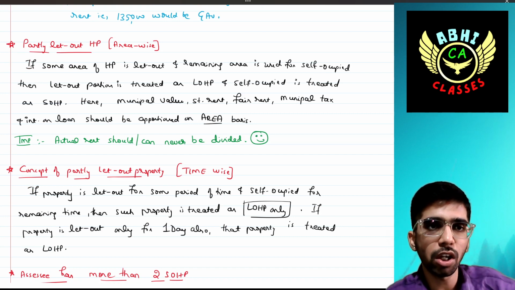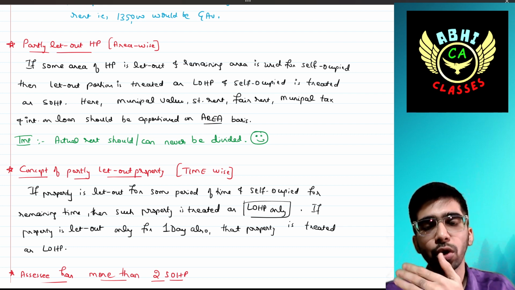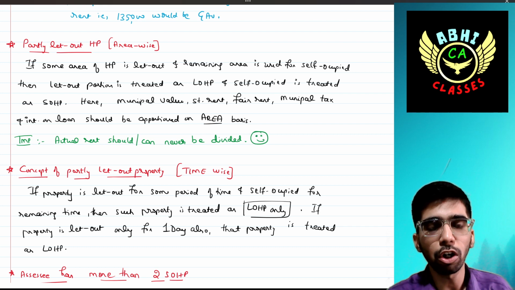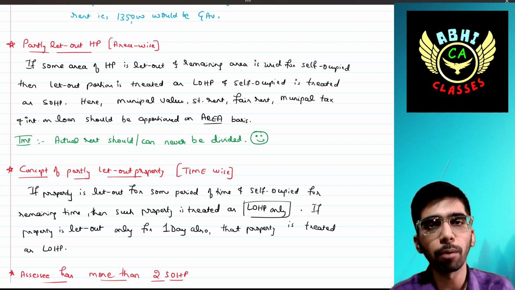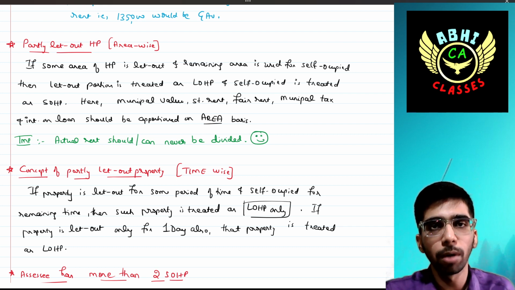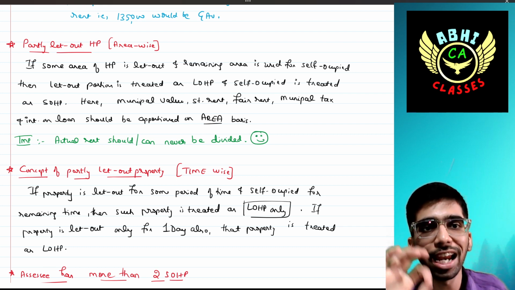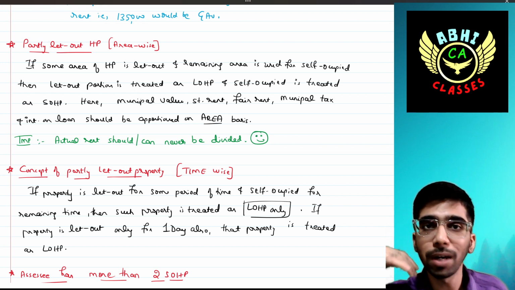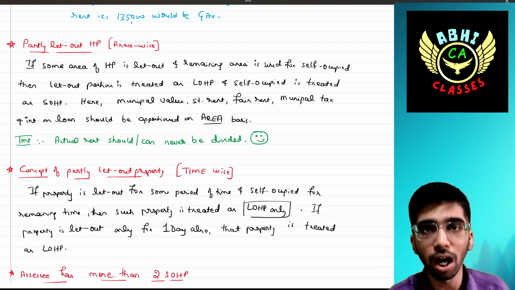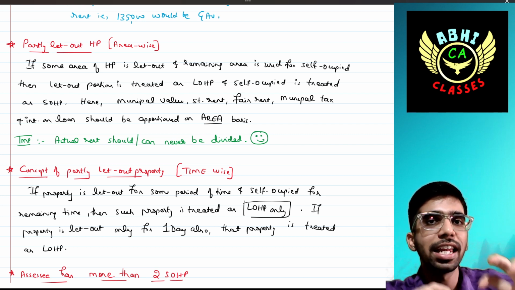If some of the area of the house property is let out and the remaining part of the area is used as self-occupied, then the let out proportion is treated as let out house property, and the self-occupied portion is treated as self-occupied house property. Simple. Hence, the municipal value, standard rent and fair rent, municipal tax and interest on loan also should be equally divided based on the area.